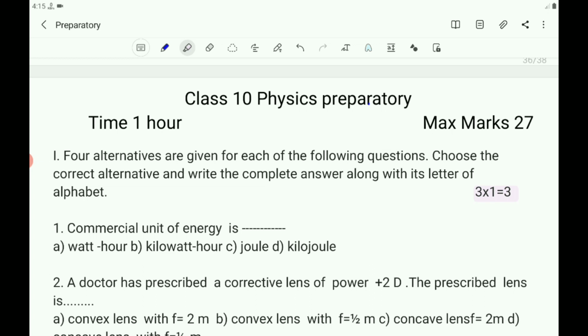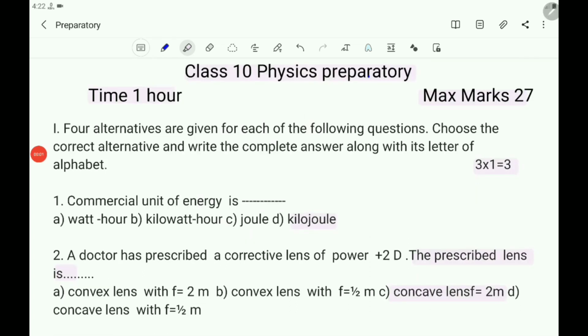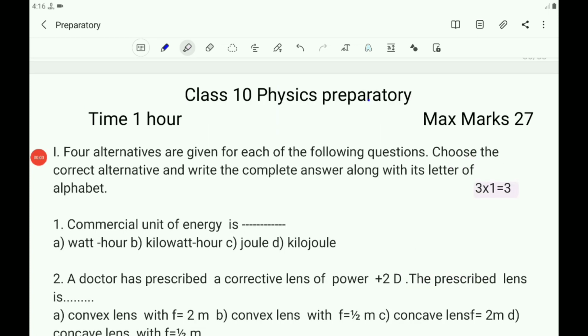Children, it is a physics preparatory. Time is 1 hour and maximum marks is 27. Children, read the questions one by one. After reading one question, you pause the video and write the answer. Children, complete within 1 hour, and if you take more than 1 hour, it becomes difficult for you to complete the exam in the annual exam. So try to answer within 1 hour.